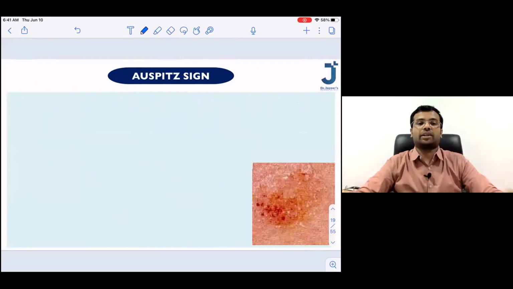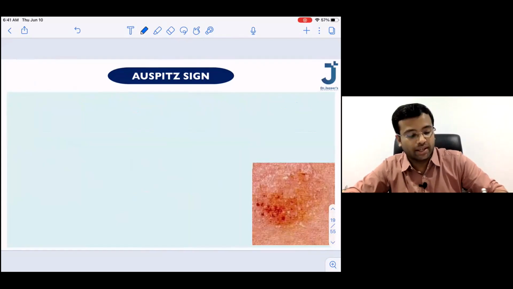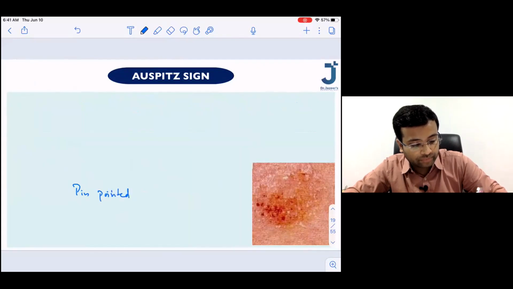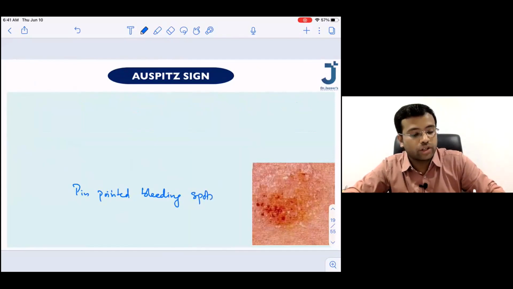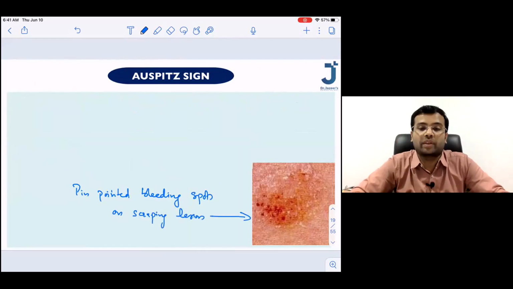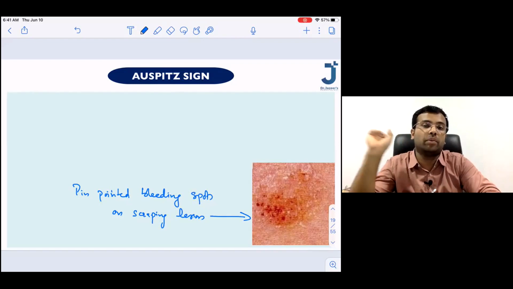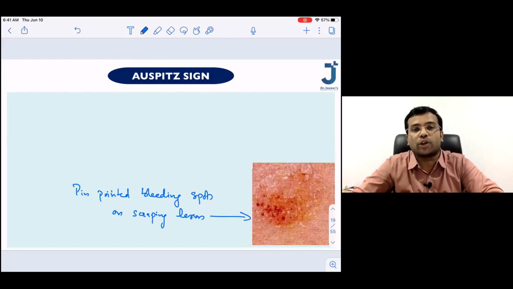So the next one, a clinical sign that you can elicit in a patient of psoriasis is called Auspitz sign. So what do you mean by Auspitz sign? Auspitz sign means pinpoint bleeding spots on scraping the lesion. Just try to imagine that you're taking a glass slide and you're going to scrape off the lesions. And if you find pinpoint bleeding spots, this is called Auspitz sign.